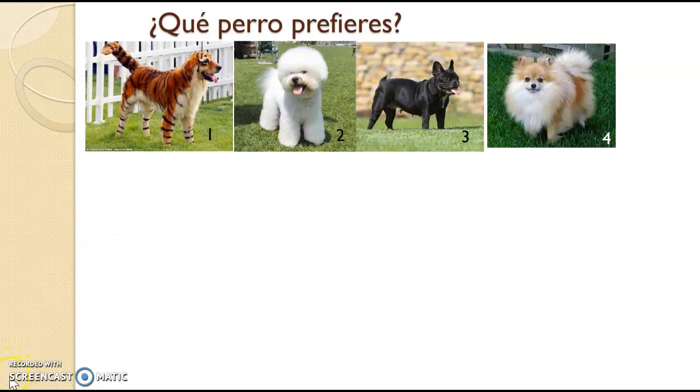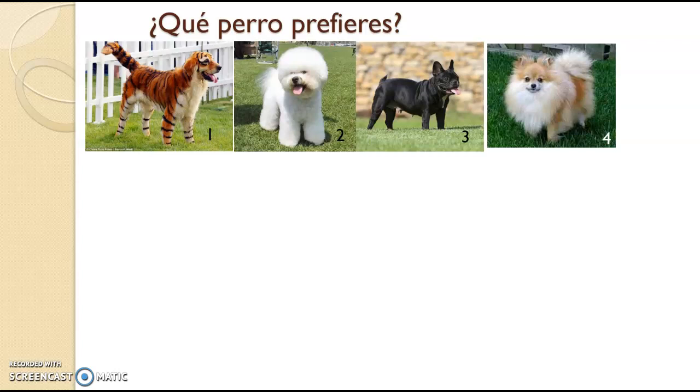Think about which one you like the most. ¿Qué perro prefieres? Yo personalmente, yo prefiero el tercer perro. So pause it, give yourself an answer to that question. Okay, now that's primer, segundo, tercer, cuarto. You can see forms of those words that we've been talking about with numbers. We're going to add a few.